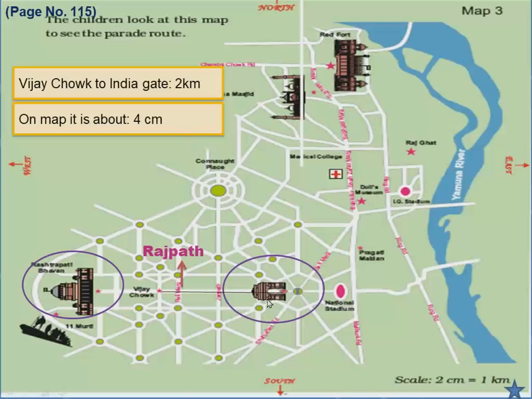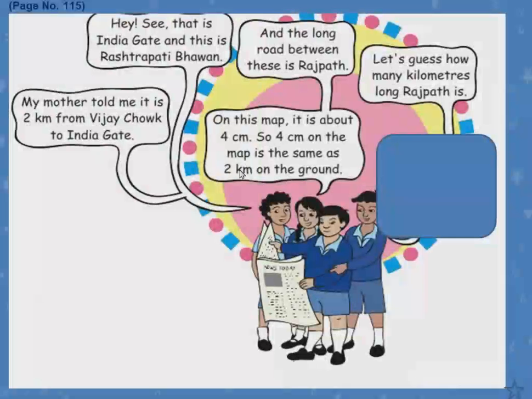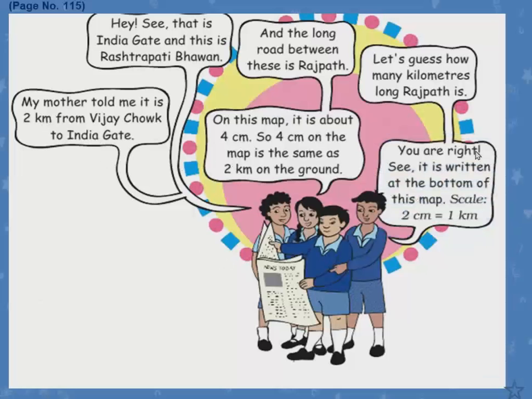So exactly you will get nearly 4 centimeters. Okay, children, that is what this 4 centimeters is. So 4 centimeters on the map is the same as 2 kilometers on the ground. On the paper, we are getting 4 centimeters, so we should know exactly how many kilometers it should be on the ground. It should be 2 kilometers because his mother already told that it is 2 kilometers. Now we have to see how this 4 centimeters becomes 2 kilometers.